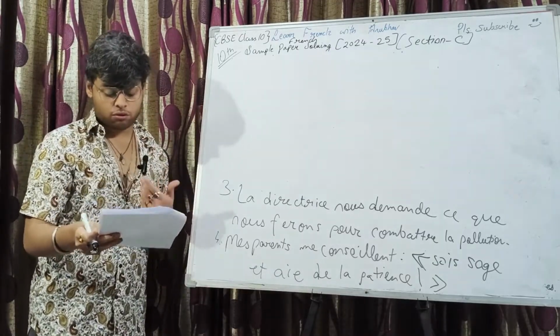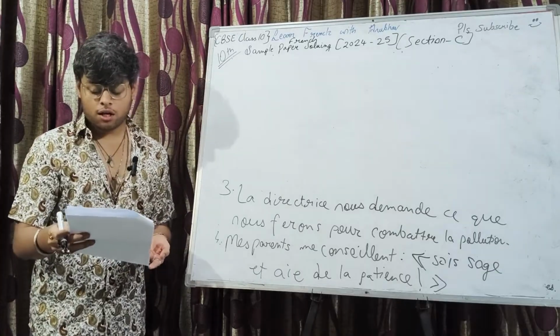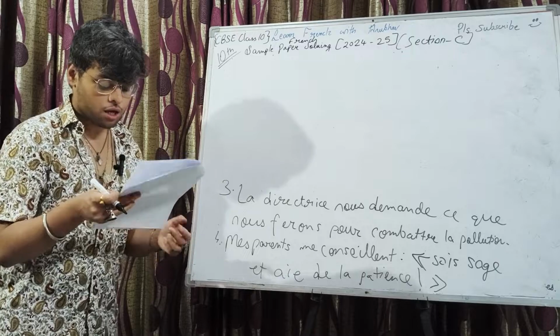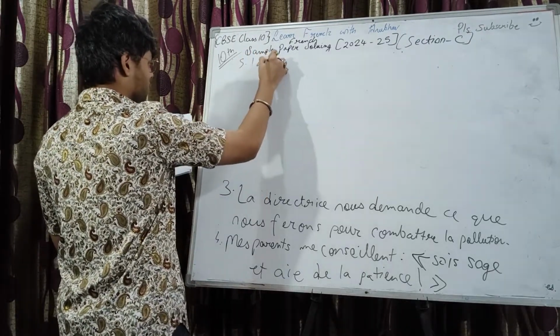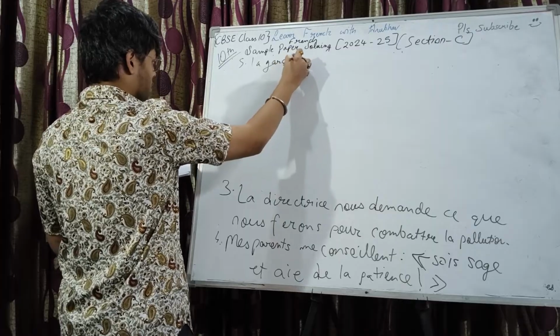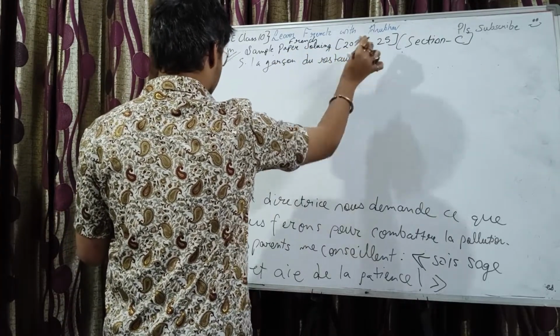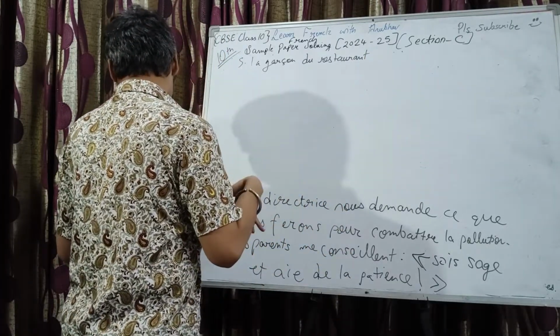Number 5, le garçon du restaurant nous demande ce que nous voulons boire. Okay, indirect speech. Now, direct speech we need to do. Le garçon du restaurant nous demande.